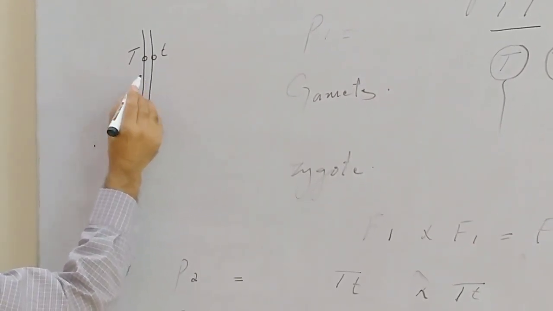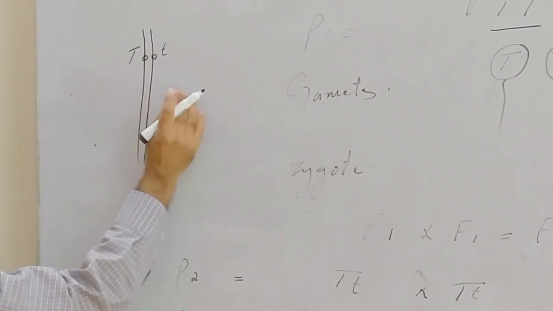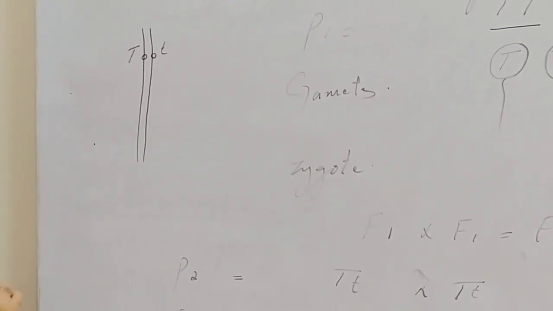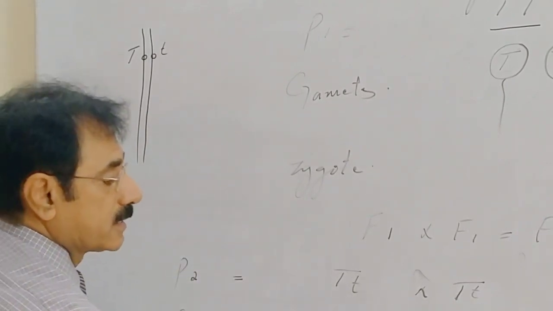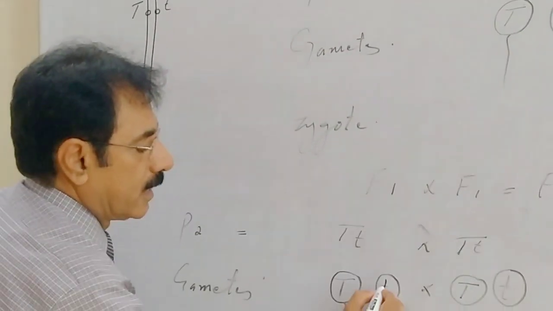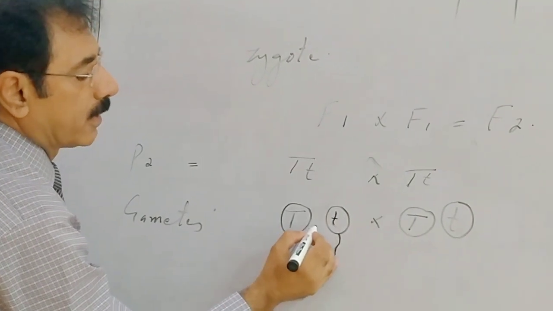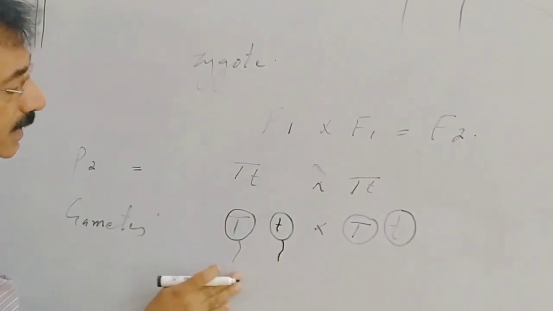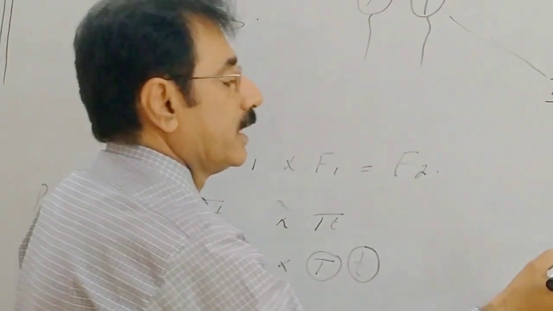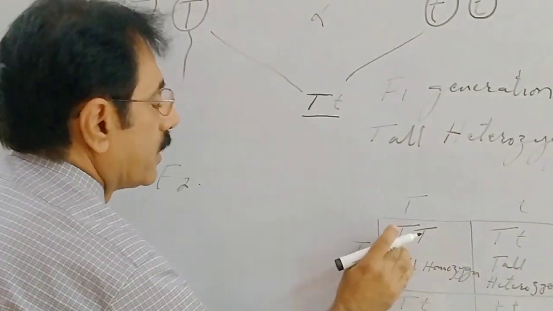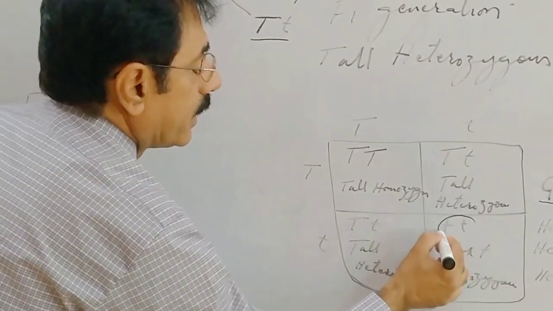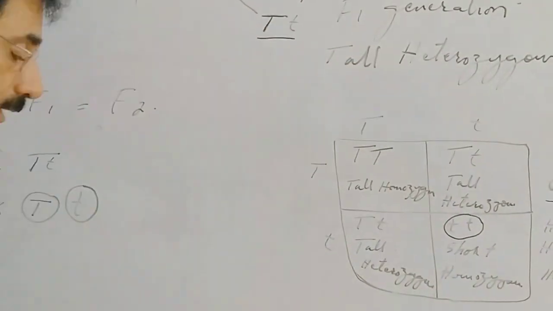They get separated from one another and pass into different gametes because they lie on different chromosomes, and thus the gametes are said to be pure. These genes then show their character in the next generation.